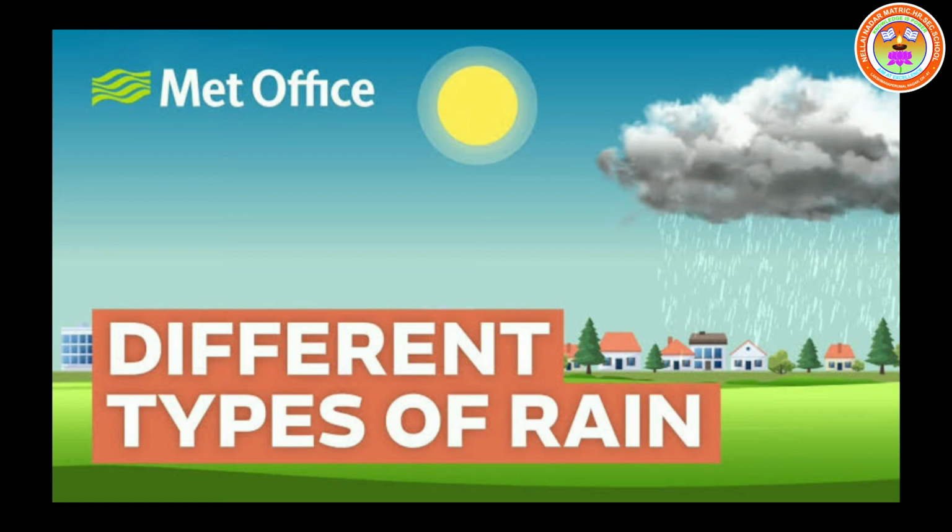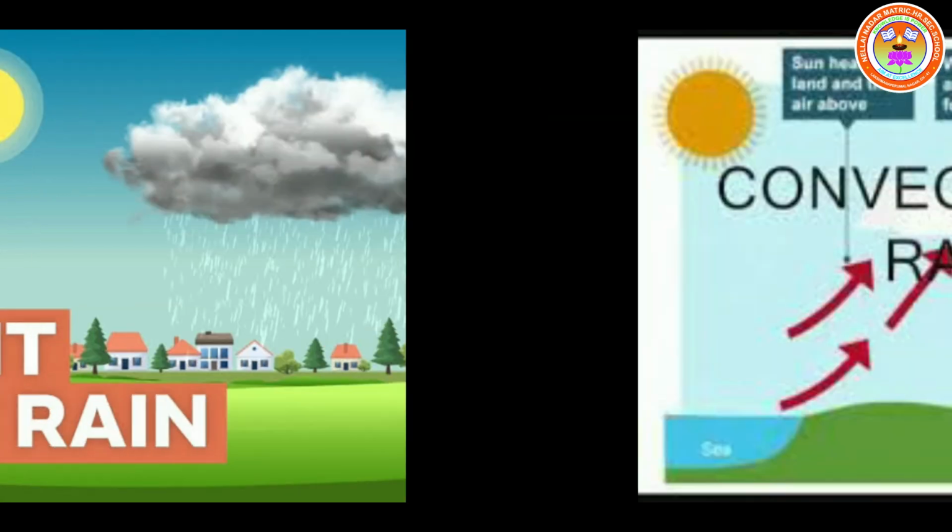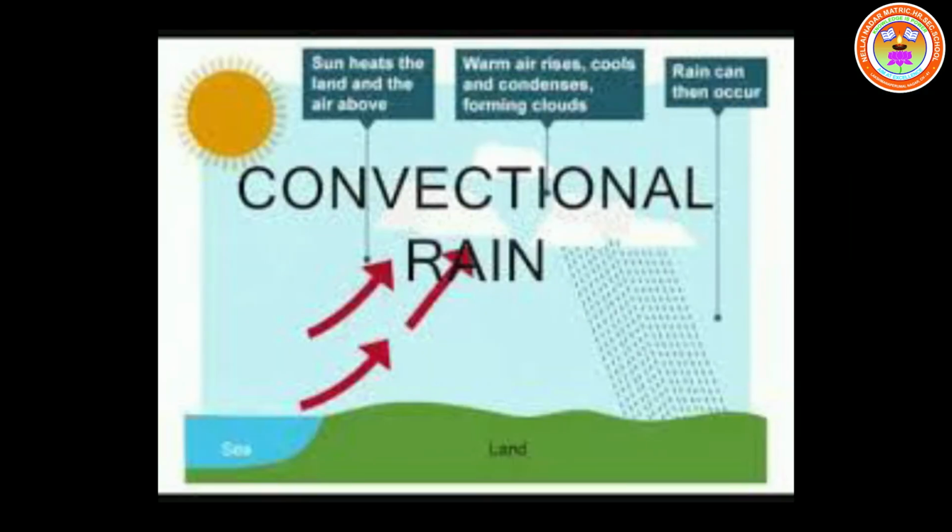Now we are going to know about convectional rainfall. Another name for it is the 4 o'clock rainfall. What is the 4 o'clock rainfall? You people have had this experience also. Whenever our school gets over, many times at that time the rain falls. That timing is in the evening, around 4 o'clock. When the rain comes then, it is the 4 o'clock rainfall.